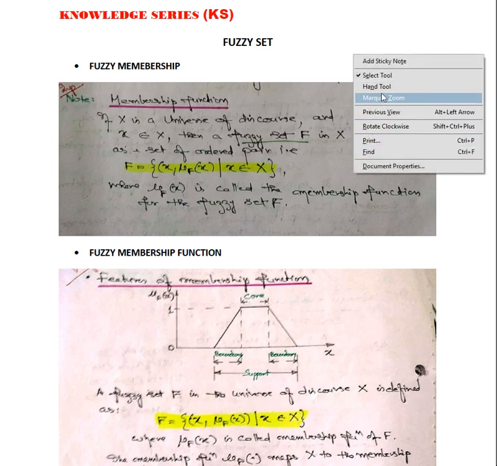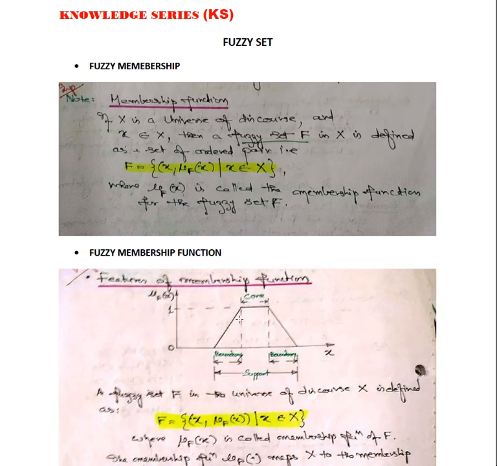If this is a triangular shape, then what is going to happen in that particular situation? All the elements within the particular area are defined as the elements that belong to that set.